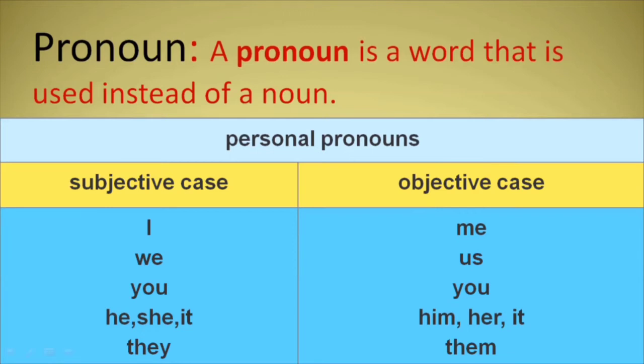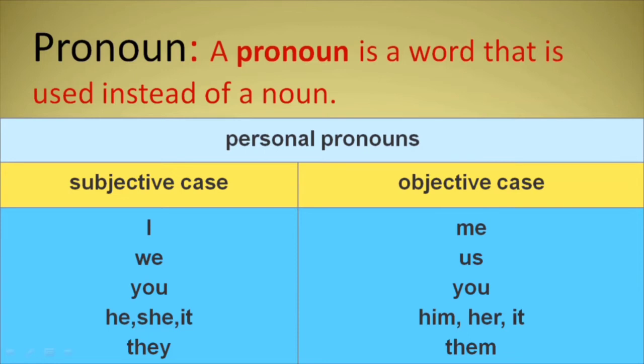When a personal pronoun I comes in a subjective case position, it is I. As an objective case, it is me. We as a subject. An objective case is us. You is both subjective case and objective case. If it is a doer, still it is you.